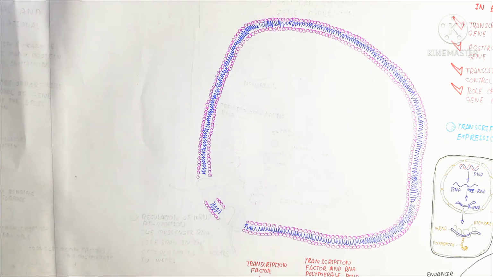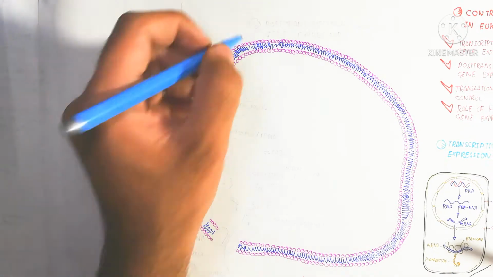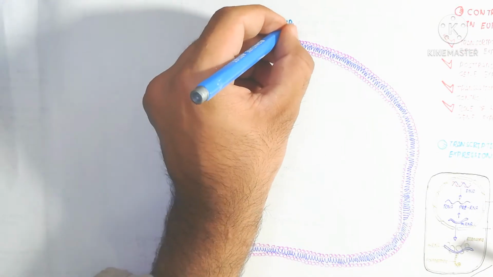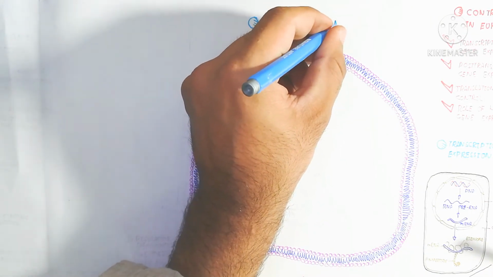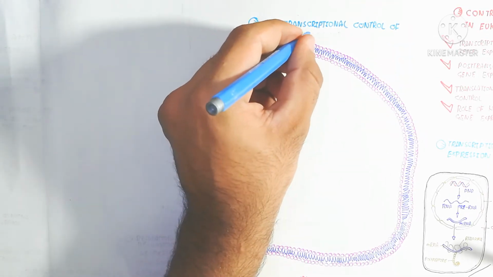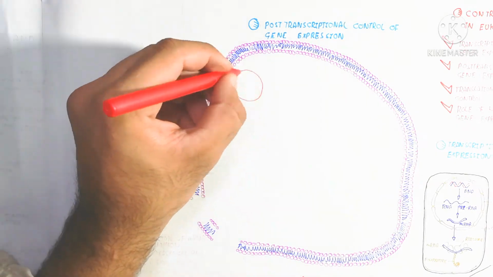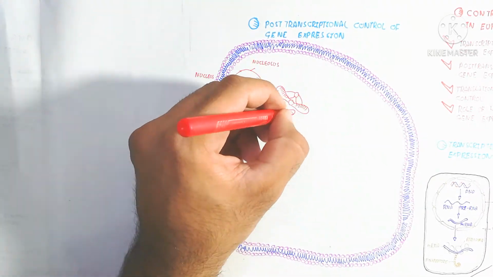So let's talk about the nucleus. This is the post-transcriptional control of gene expression. After transcription, what are the necessary things for controlling the completion of the messenger RNA? That is the post-transcriptional control. Post means after and pre means before. So here we will discuss the post-transcriptional control of gene expression.